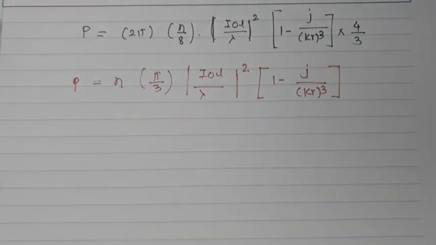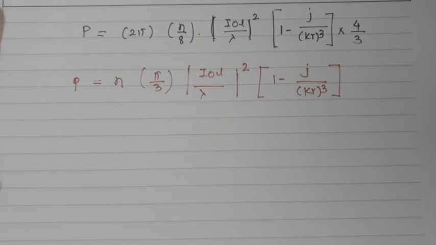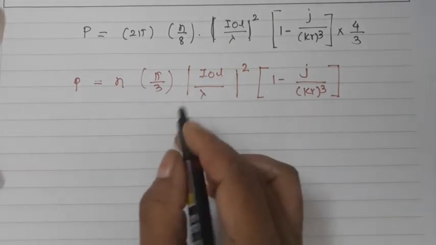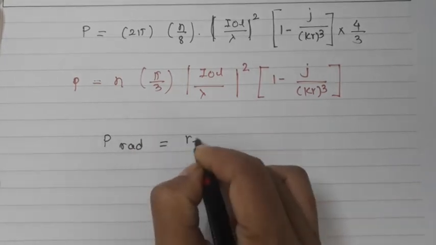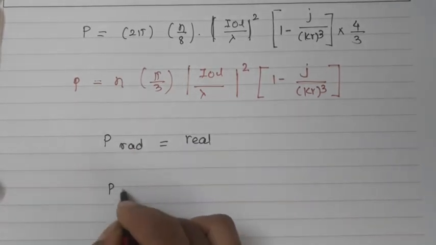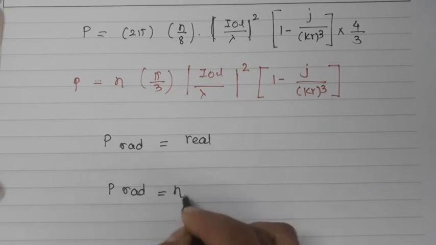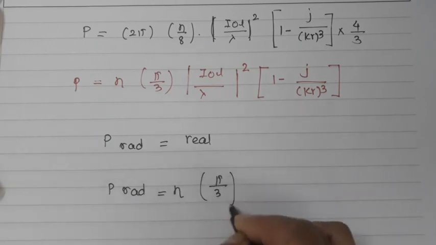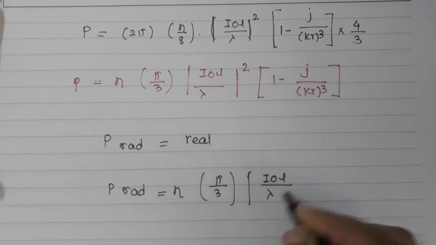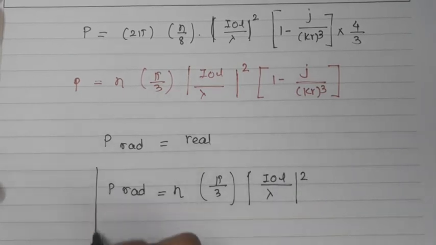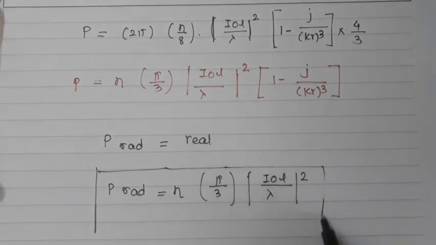Now this power consists of the real part and the imaginary part. So when we talk about the power radiated, it is the real power. So I need to consider the real power component. So P radiated will always be real. So I can write the P radiated here will be neta pi by 3, (I0L divided by lambda) square. So this is the radiated power by an infinitesimal dipole.